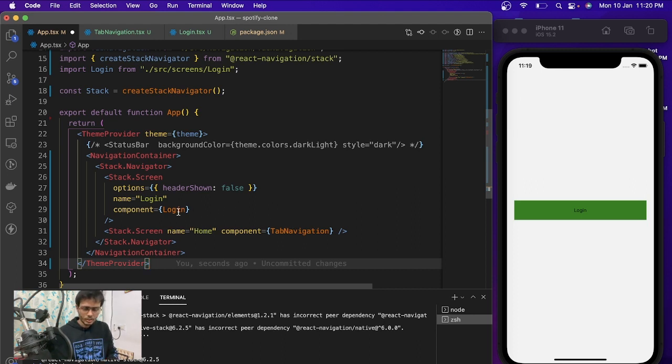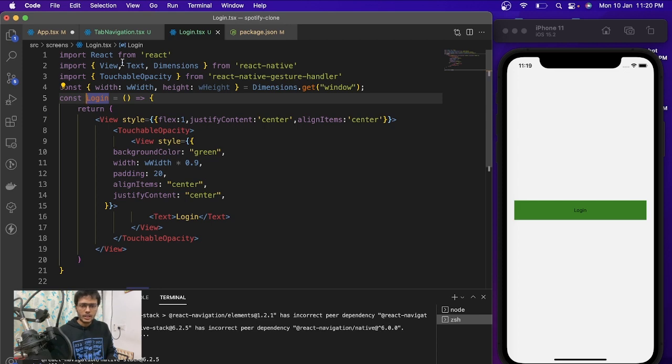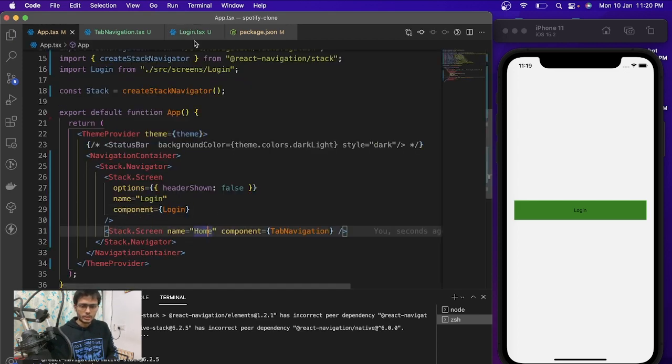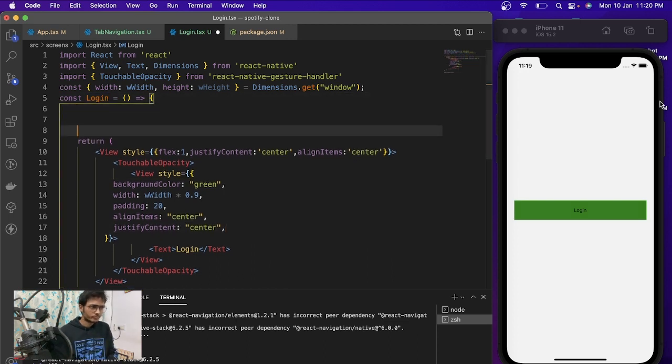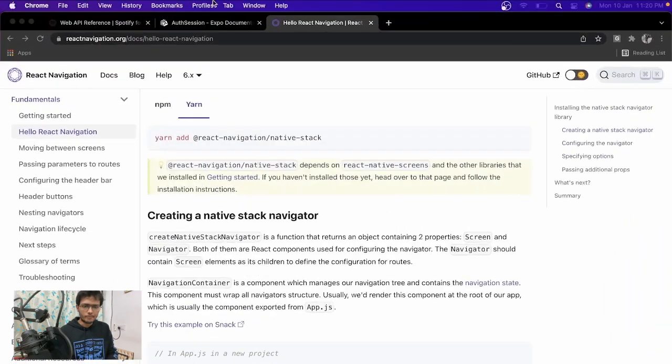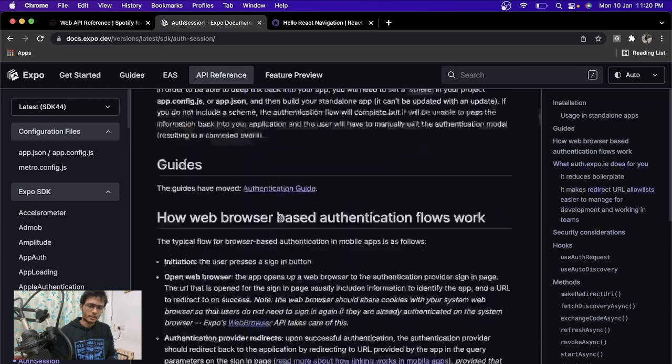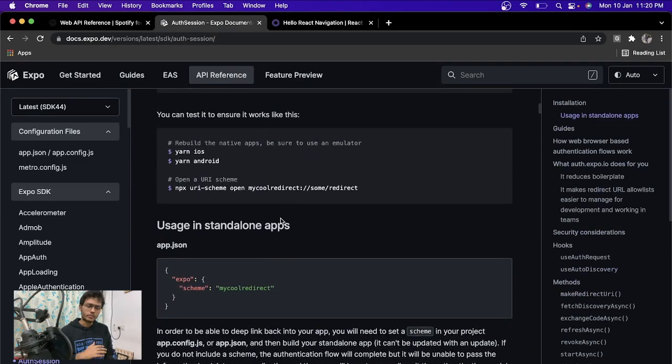Yeah, so let's do that first. So let's go inside the login, and let's just save this one as well. And inside the login, we're gonna need to add a few things. The first thing that we need is Expo Auth Session. This will help us navigate to the Spotify screen, and from there we will have to grab the access token, and then we add the access token to all other APIs that we're going to call.